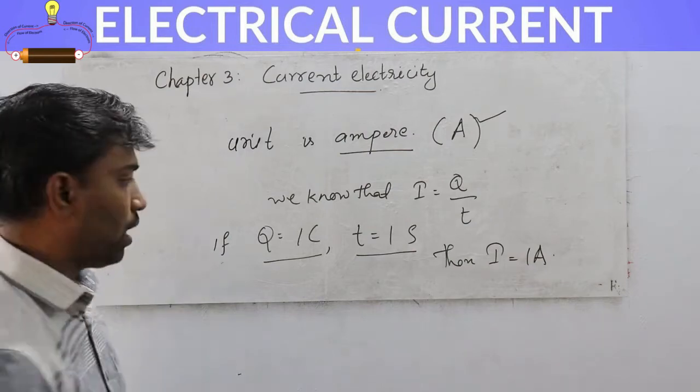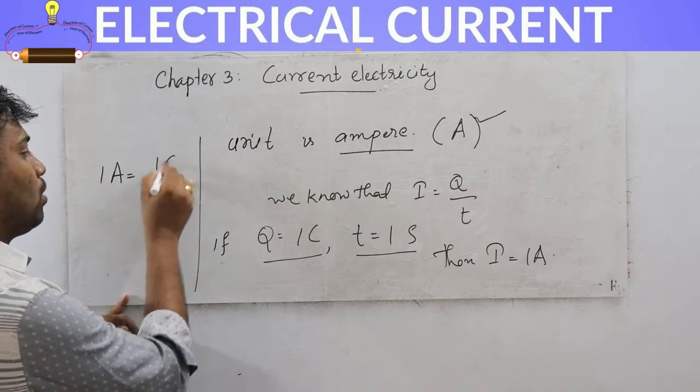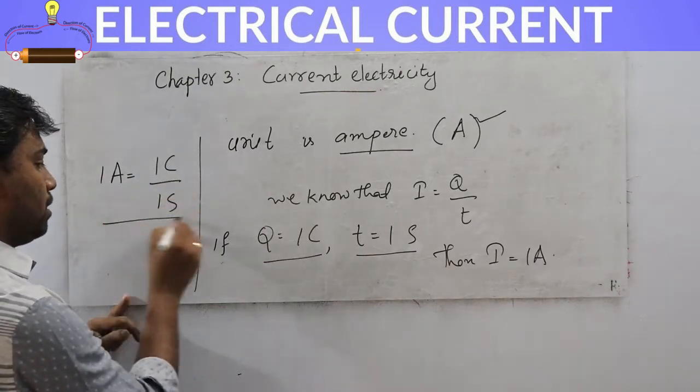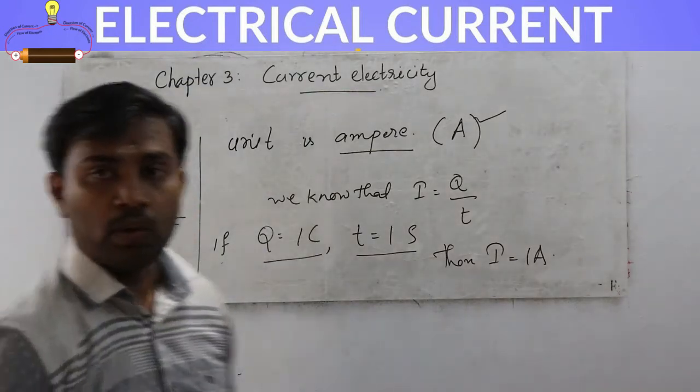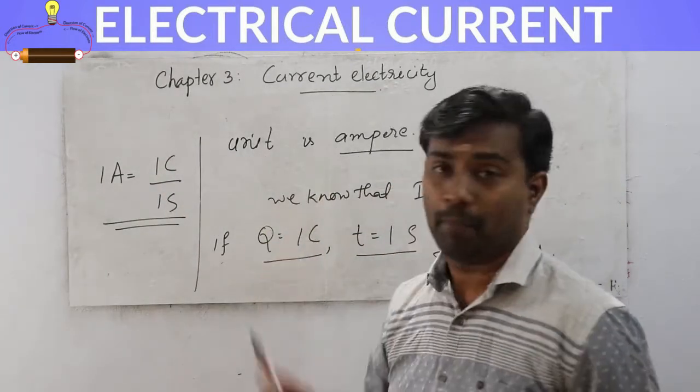Or otherwise we can write 1 ampere is equal to 1 coulomb per 1 second. So we can define what is 1 ampere.